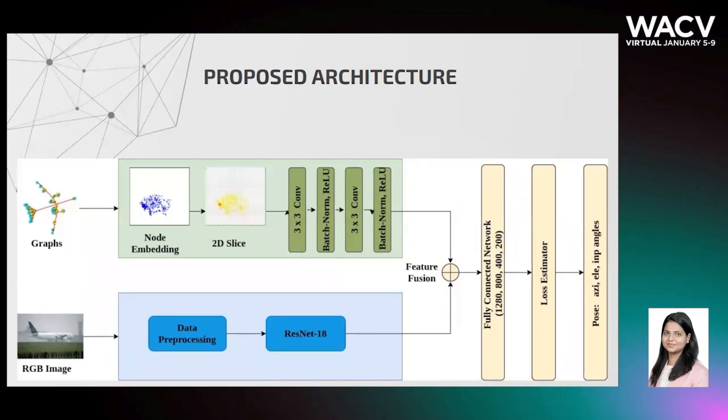We utilize ResNet-18 for extracting the image features, a vector of dimension 1024, which are later fused with graph features to obtain the final feature vector. The image and shape features encode complementary information and thus help in better pose estimation. Later, the extracted features are fused and passed to a fully connected network for final estimation.